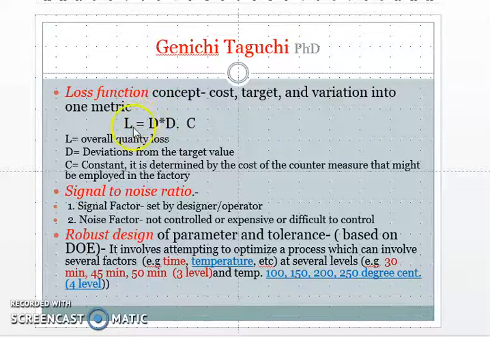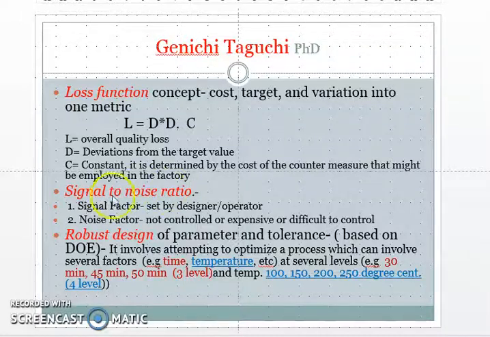This is given by L = D² × C. L is the overall quality loss, D is the deviation from the target value, and C is the constant that is determined by the cost of the countermeasure that may be employed in the factory. Here, optimum customer satisfaction can be achieved by minimizing the quality loss, or by developing the product which meets the target value on a consistent basis.